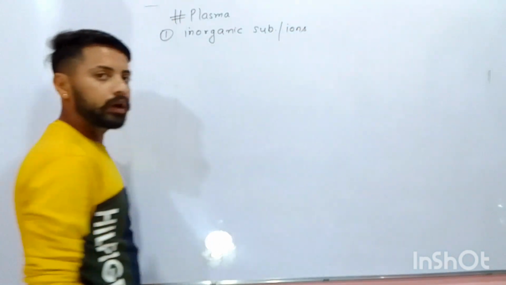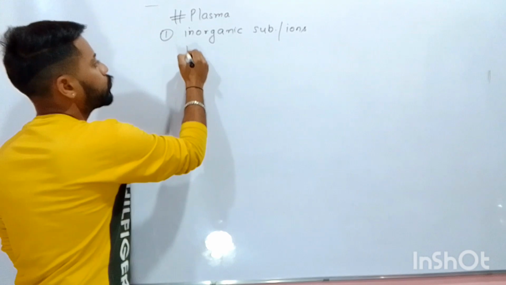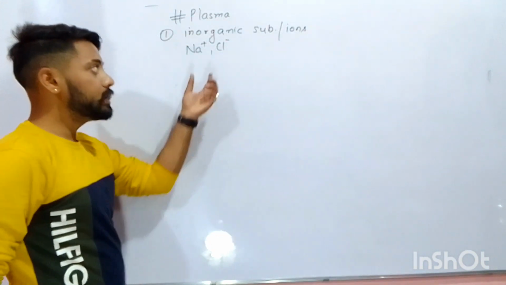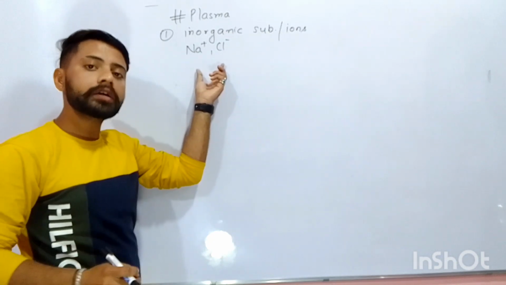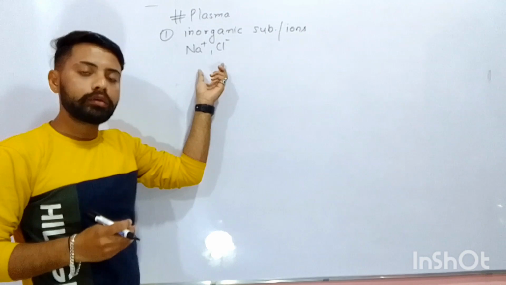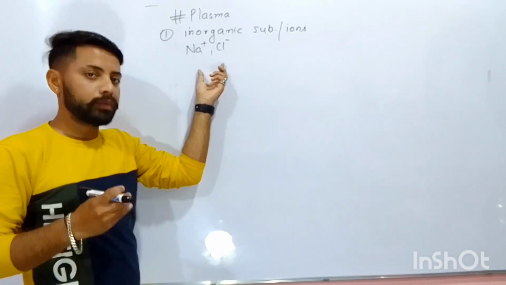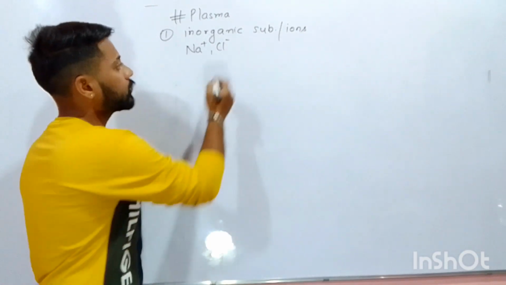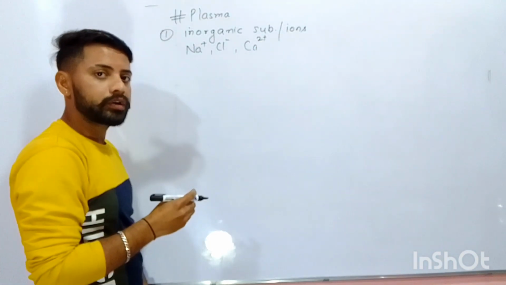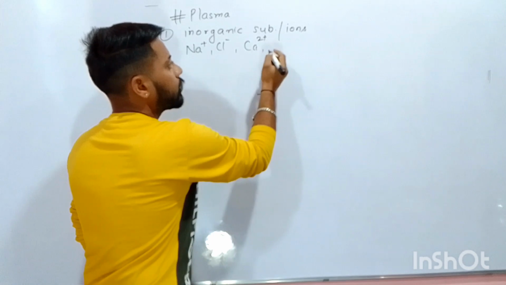These substances are mainly the ions like sodium ions, chloride ions. These ions are present in higher concentration in blood and responsible for maintaining the ionic balance in the plasma or blood. The other ions like calcium ions are present in less concentration but they are present.